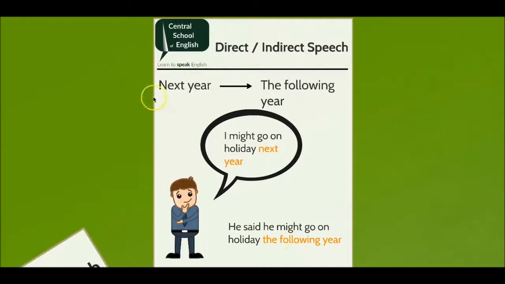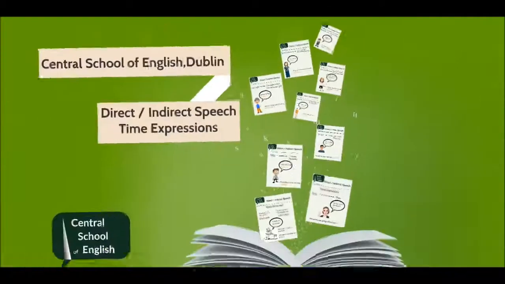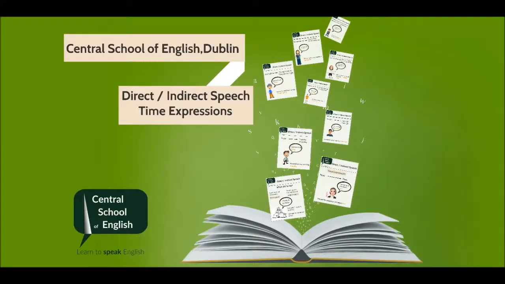The time expression next year may have to change to the following year when we change direct speech into indirect speech. For example, "I might go on holiday next year" changes to "He said he might go on holiday the following year." In this video, we have learned time expressions we can use when we change direct speech into indirect speech.